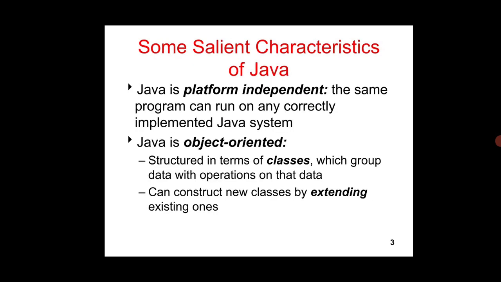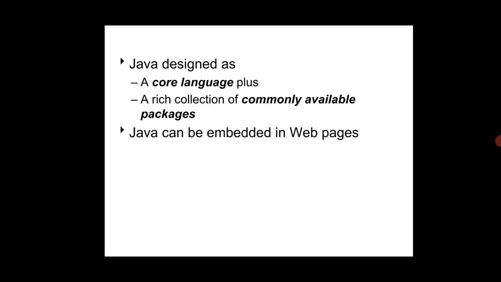Next, these are all the main characteristics of the Java platform. Java is platform independent. Then Java is object oriented. Object oriented in the sense we can create classes and objects. Based on the classes and objects, we can access the data members from the class. Without creating a class, we cannot write a program in Java. So Java is object oriented programming. Java is designed as a core language. Java has many editions, and the core language belongs to the standard edition.